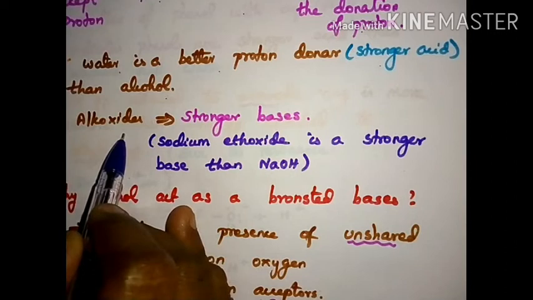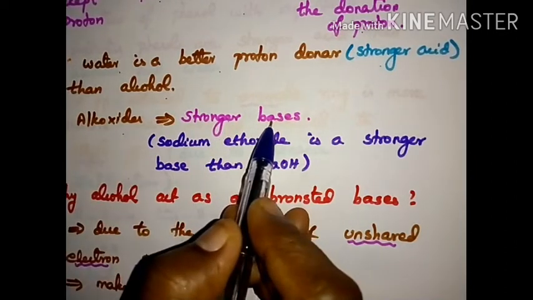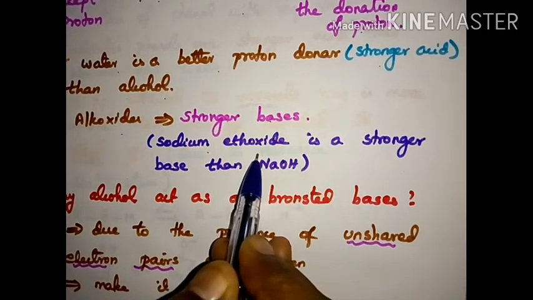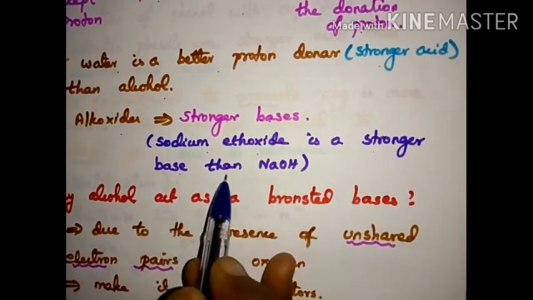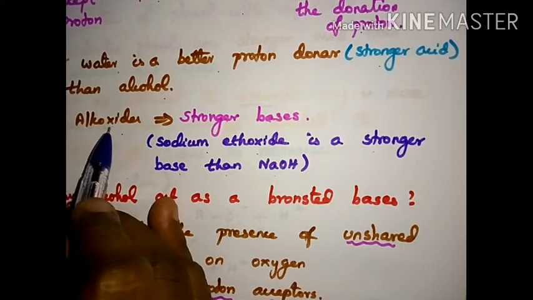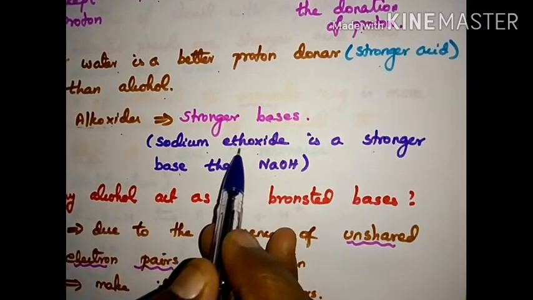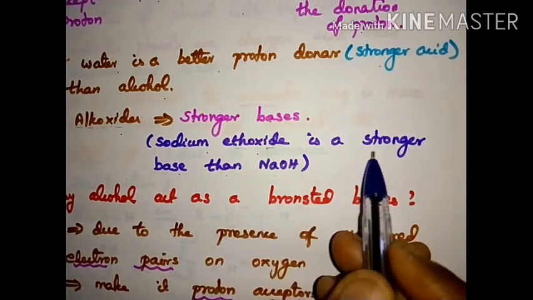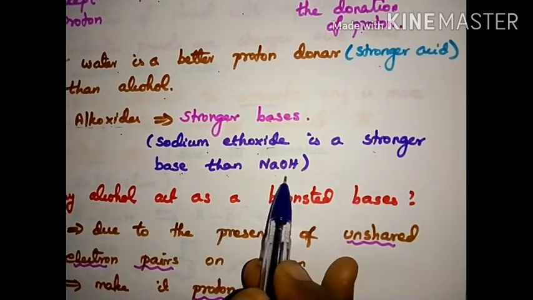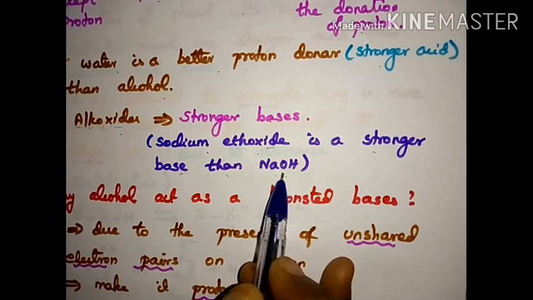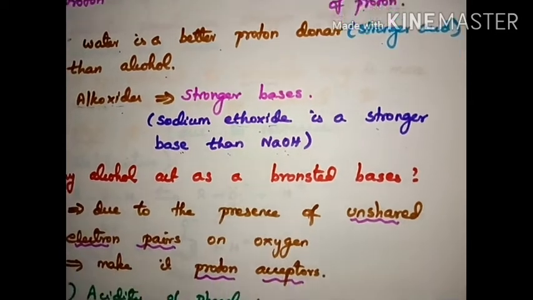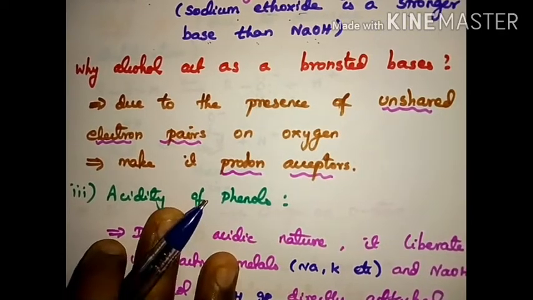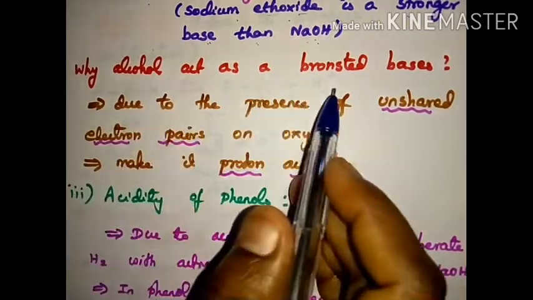Now alkoxides are the stronger bases. RO minus is a strong base, no? So it has a tendency to accept. Sodium ethoxide is a stronger base than NaOH. Now the next reasoning question is, why does alcohol act as a Bronsted base?